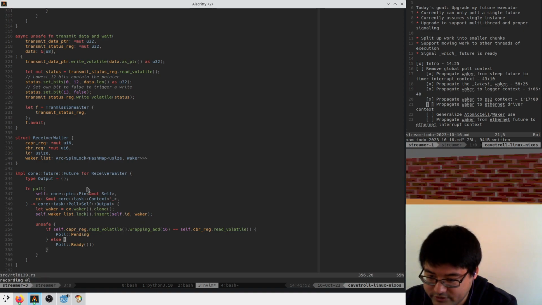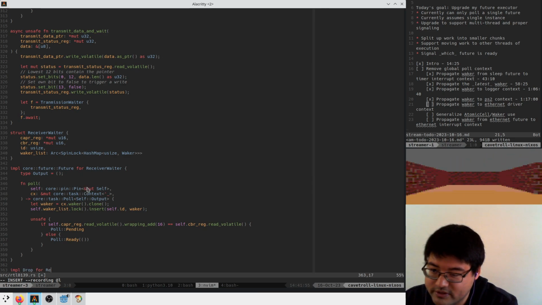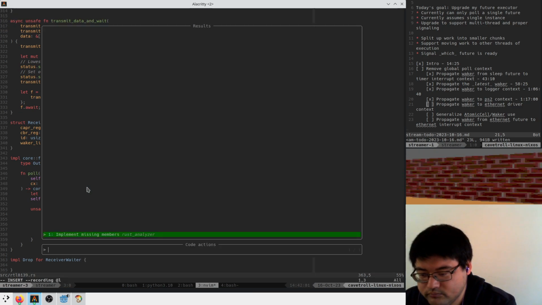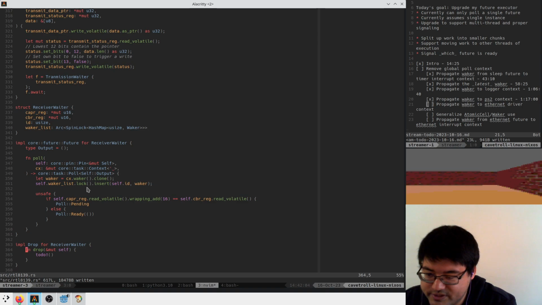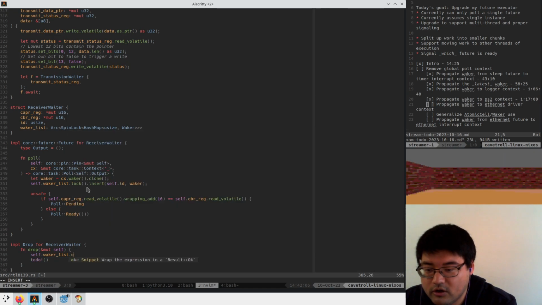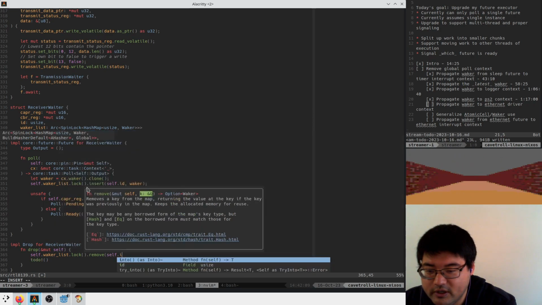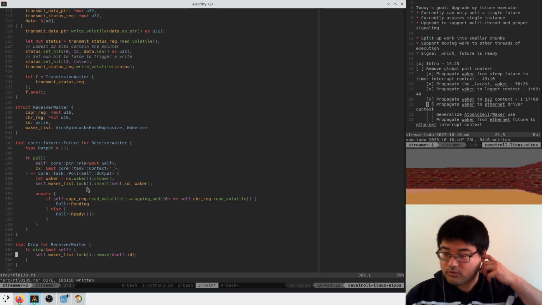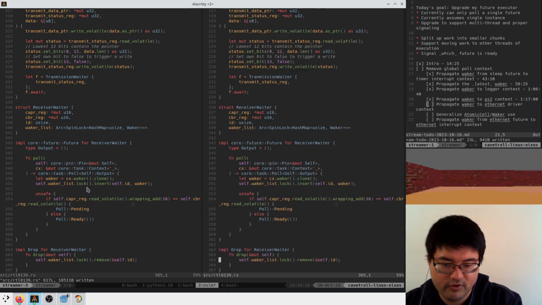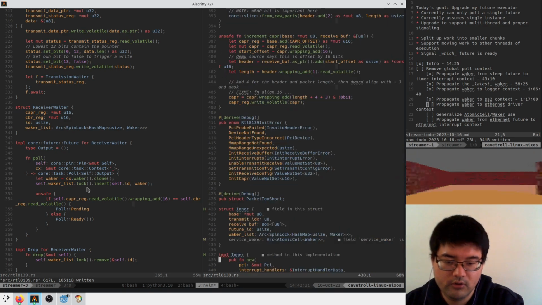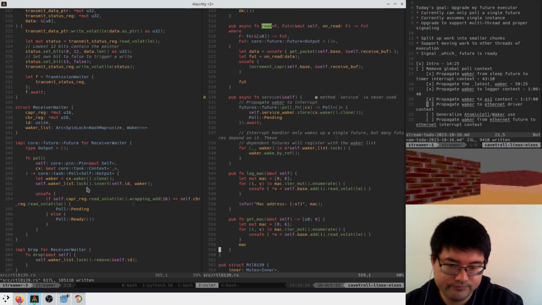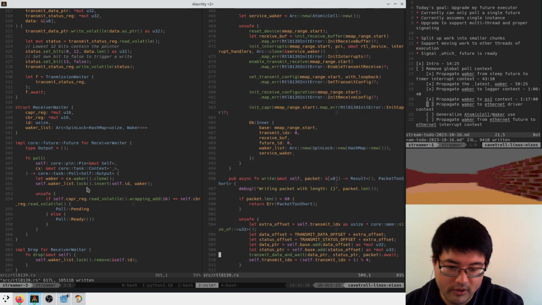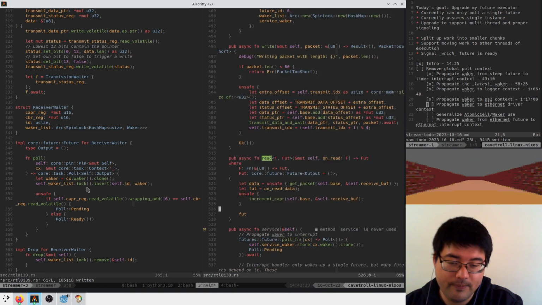And on drop, we unregister this. So we say impl Drop for receiver waiter. And in here, we say self.wakerList.lock remove self ID. Great. So I think that's it. And then there's just one last piece here. The right waiter here, he's got to do the same thing.